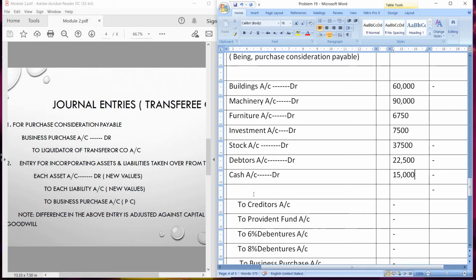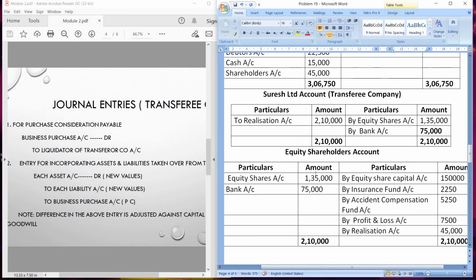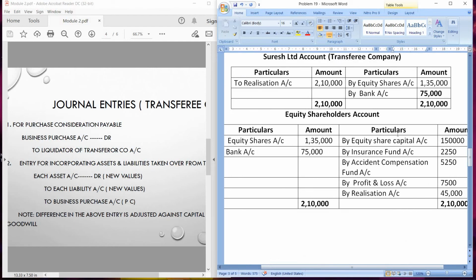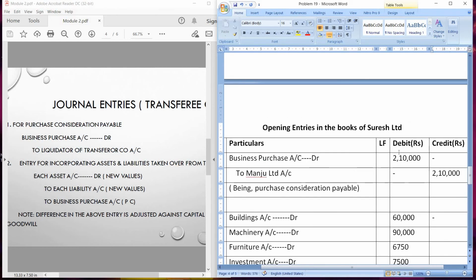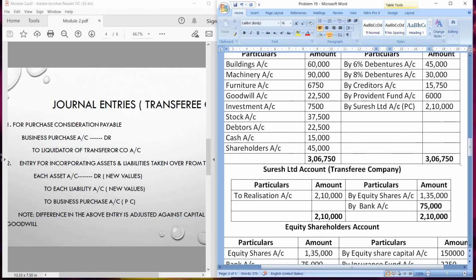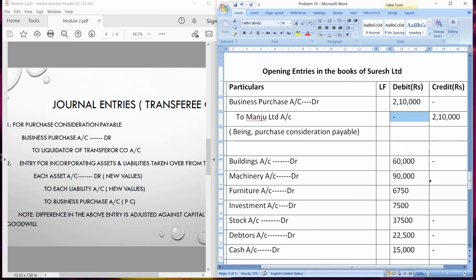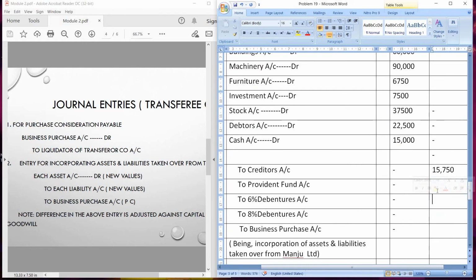To each liability account we will leave one line for adjusting the difference in the entry. So first, to creditors account, creditors are 15,750, so that we will pass. Then provident fund, to provident fund account, amount is 6,000.